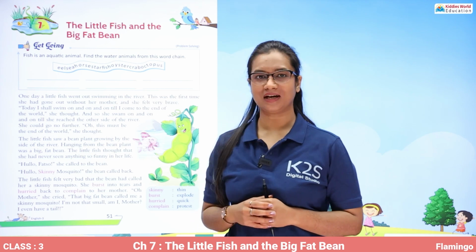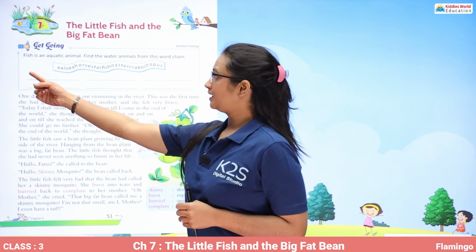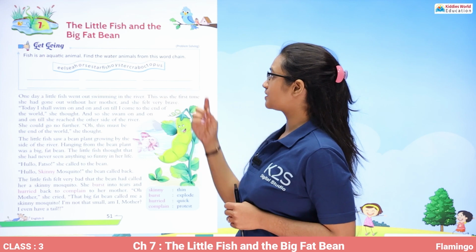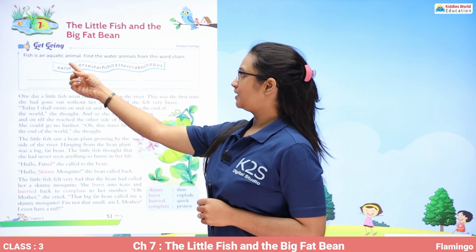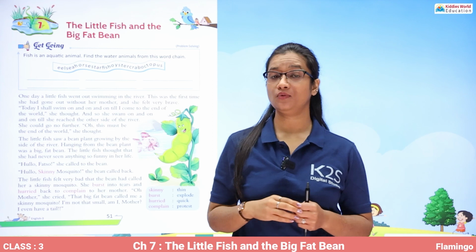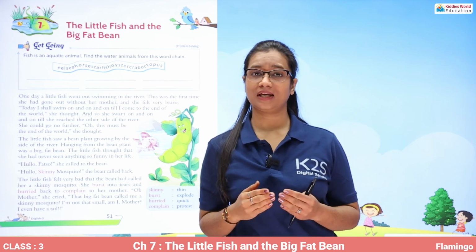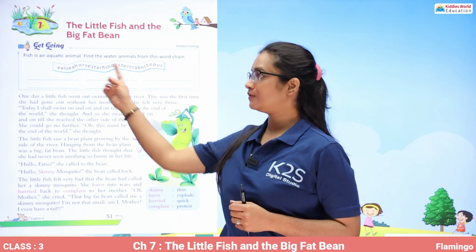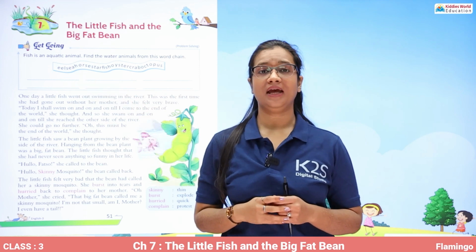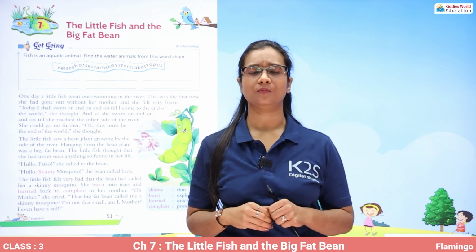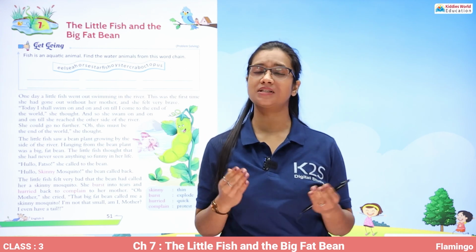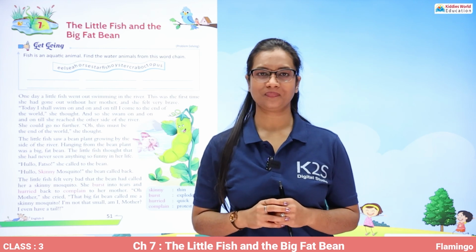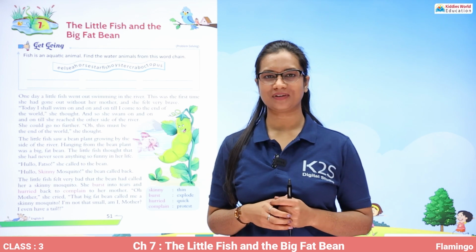So before we start, you have to find the water animals from this word chain. Fish is an aquatic animal. Now this is just a word chain and you have to find all the aquatic animals which are given in this chain. Aquatic means water animal. Water animal means the animals which live in water. So without any further delay, let's just begin with the chapter.